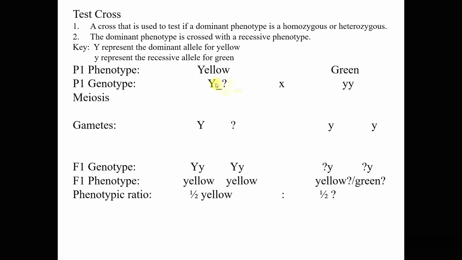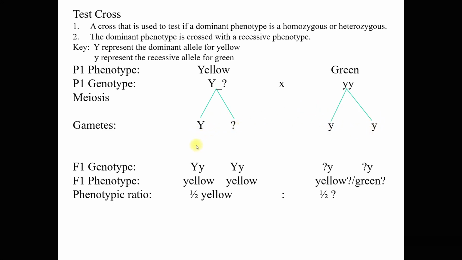Okay, because kita tahu yang phenotype ini dominant phenotype ini homozygous ataupun heterozygous. Kalau homozygous capital Y capital Y. Kalau heterozygous capital Y, sini mesti small letter y. So now we don't know yang dominant phenotype ini is it heterozygous or homozygous. So cross with the recessive phenotype, obviously small letter y that gives you green. So now list out the gametes. So we have this and the unknown, right, and this and this.